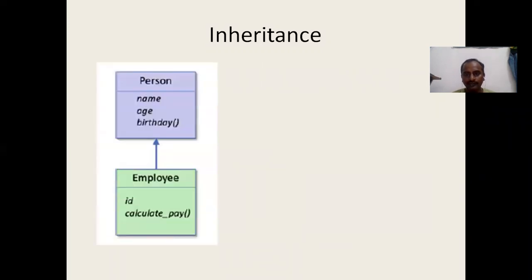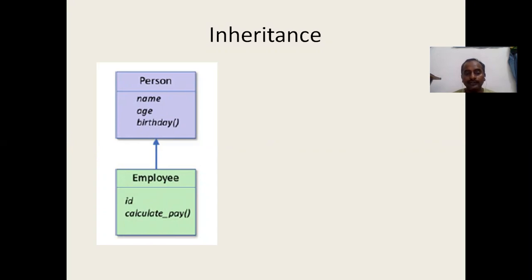We can see an example here. In the example, you can see that I had a class Person, and there were two attributes, name and age. These are the two variables there, and we defined a particular method called birthday. So that was the existing class. Suddenly, I want to define an Employee class, and we know that for an employee also I need to have the name, and I want to have the same method, birthday, also there.